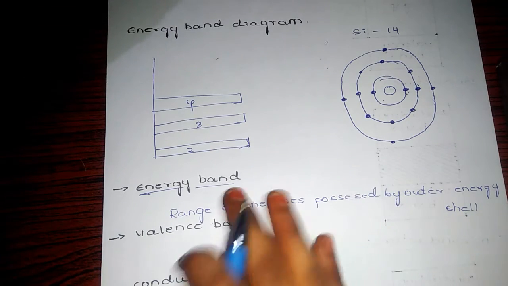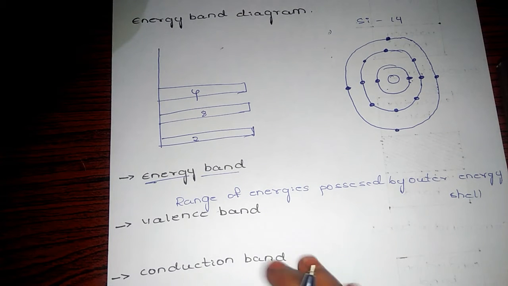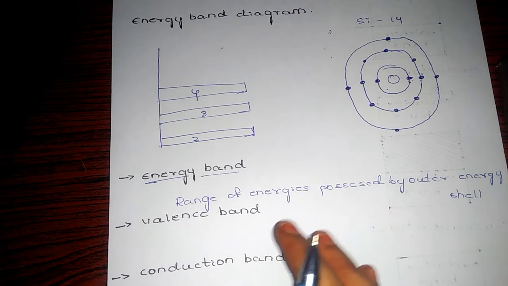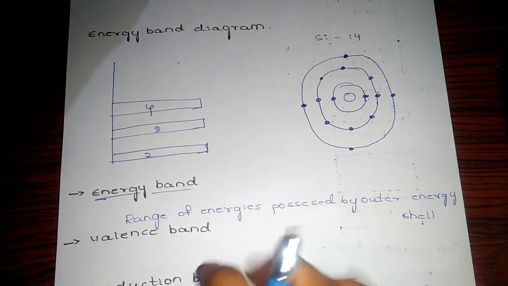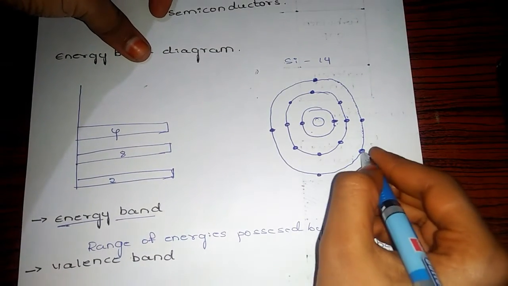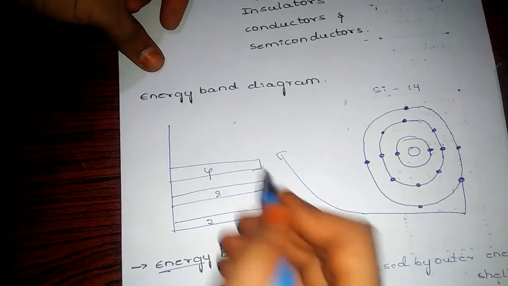In these energy bands we have the valence band and the conduction band. Where are they present? They are present only in the outermost orbit.